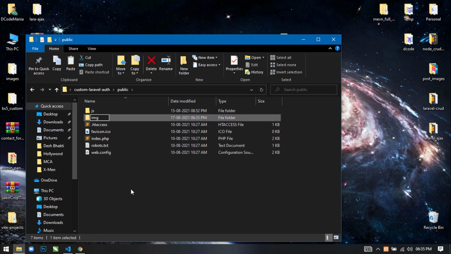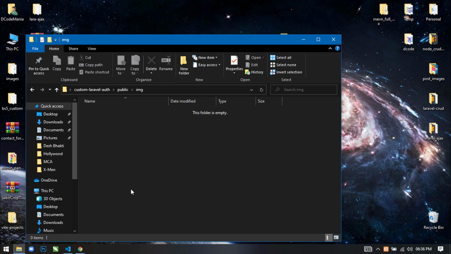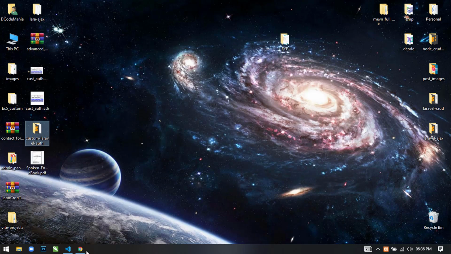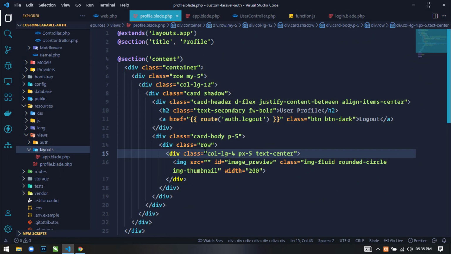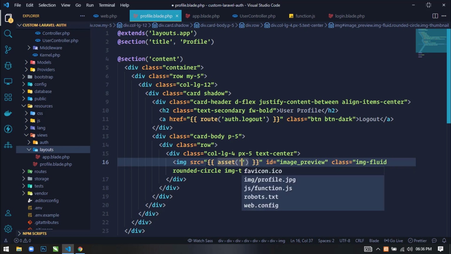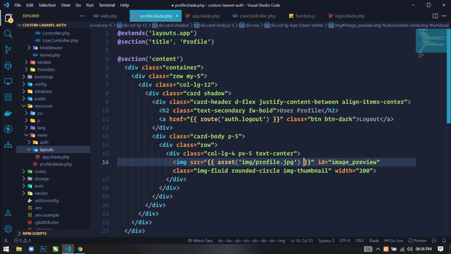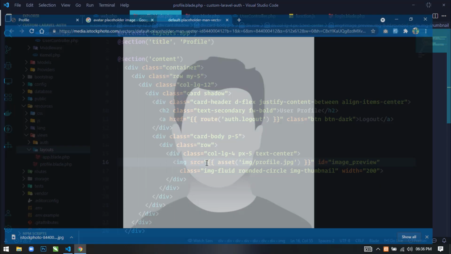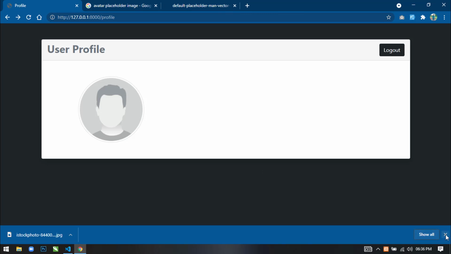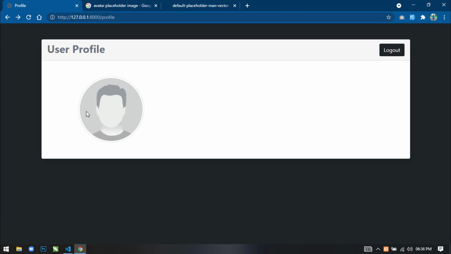Now inside img just paste the image, rename it profile.jpg, close, and open your project, and here just use asset img profile.jpg. Save this. Now if you go to the browser and refresh, then you can see the profile image here.